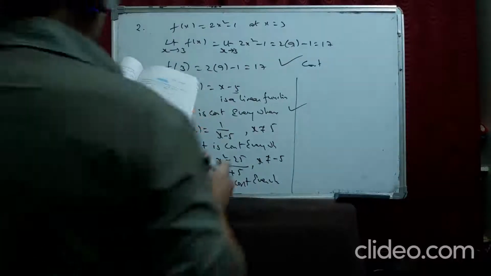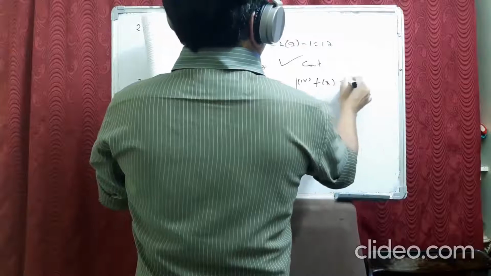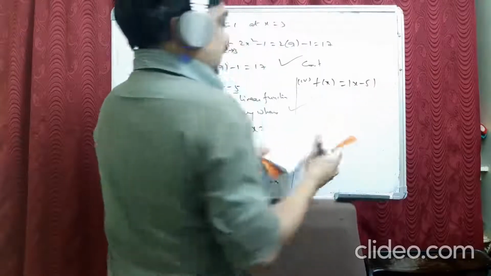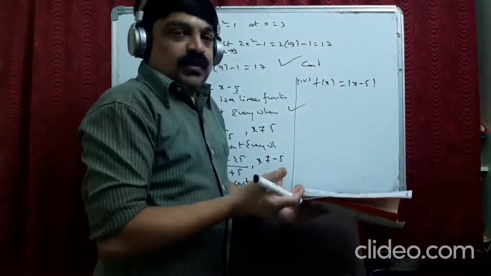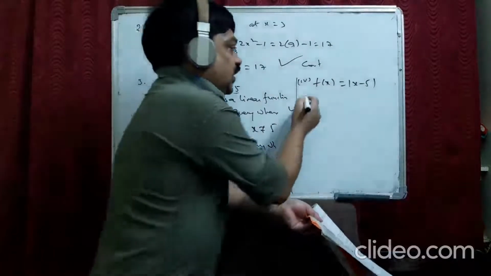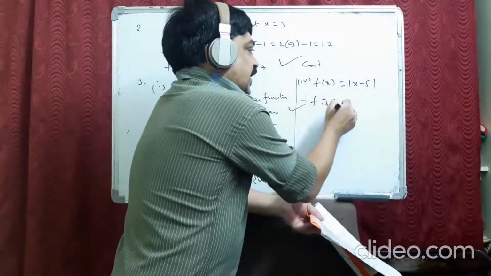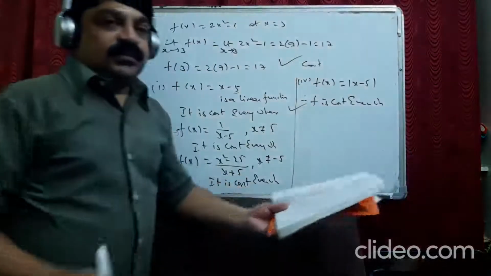Now see the fourth one. f of x equal to mod x minus 5. See, do you find any value of x where this function becomes undefined? No. So everywhere it is defined. 0 is a defined value. Therefore, f is continuous everywhere. Okay?